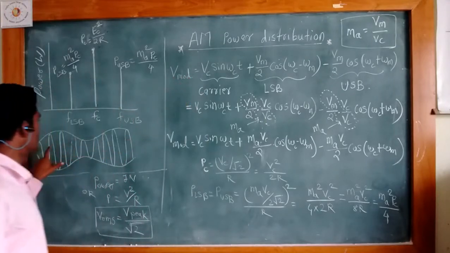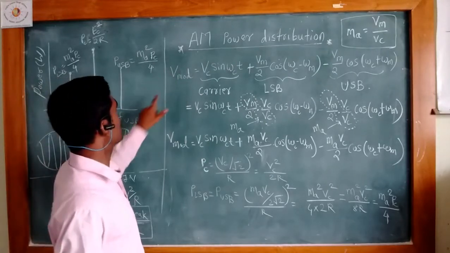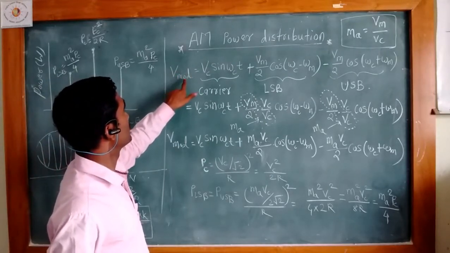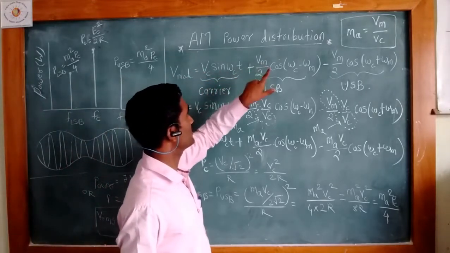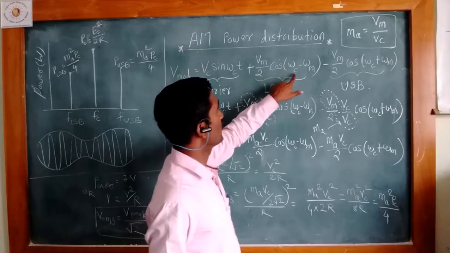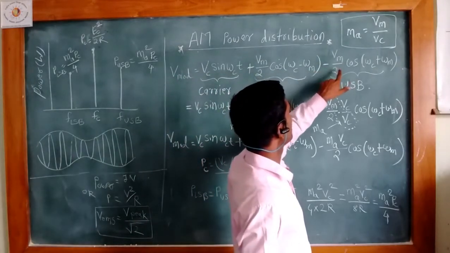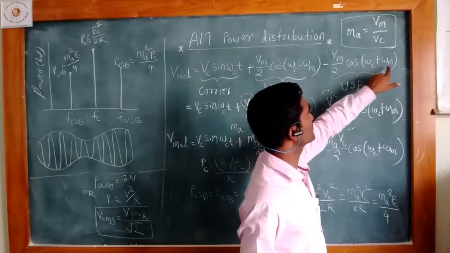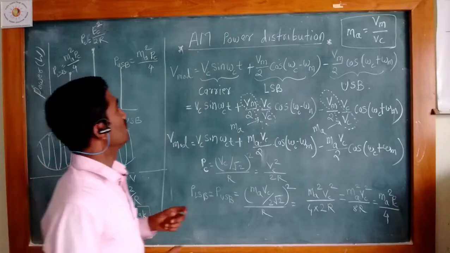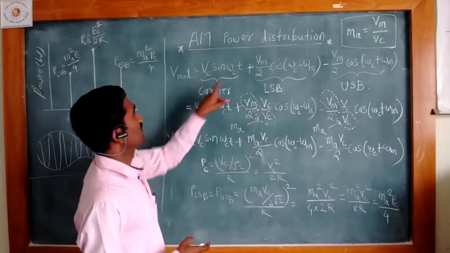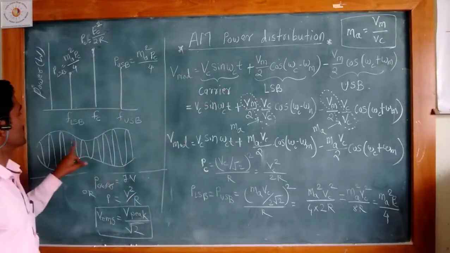This is the amplitude modulated wave, and its mathematical expression is given by V_mod equal to Vc sin ωct plus Vm divided by 2 cos(ωc minus ωm)t minus Vm divided by 2 cos(ωc plus ωm)t. In this equation we can see three types of waves present in the spectrum.